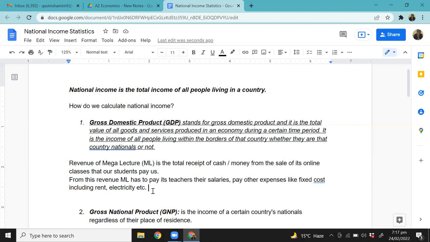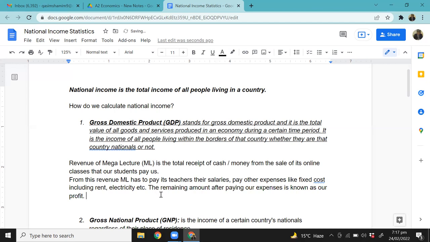After paying all the expenses, the money that we are left with is known as profit. Yes, that is the amount that the mega lecture owner gets to keep. Yes or no, right? The remaining amount after paying our expenses is known as our profit. Easy, we good on this?